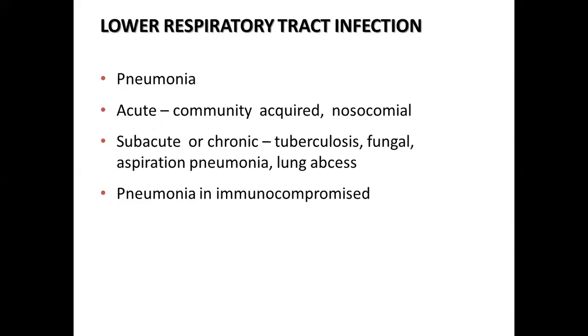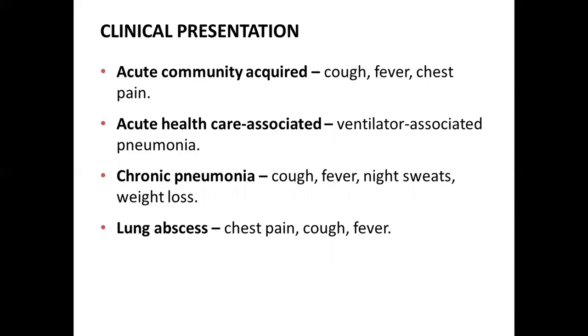Clinical presentation. In adult acute community-acquired pneumonia, the main presenting features are cough, fever, and chest pain. Acute healthcare-associated nosocomial pneumonia tends to occur in comatose patients and those with left ventricular failure or who have been intubated or anesthetized, and those who are on a ventilator. In chronic pneumonia, the main presenting features are chronic cough, fever, night sweats, and weight loss. In lung abscesses, the main presenting features are chest pain, cough, and fever.